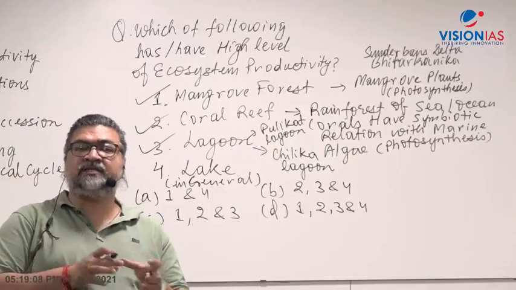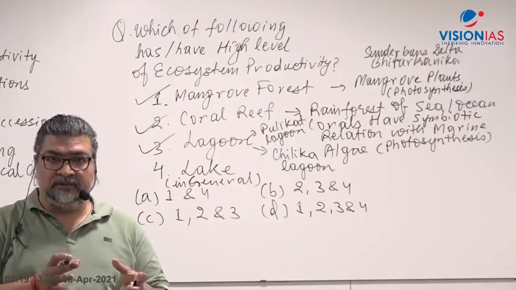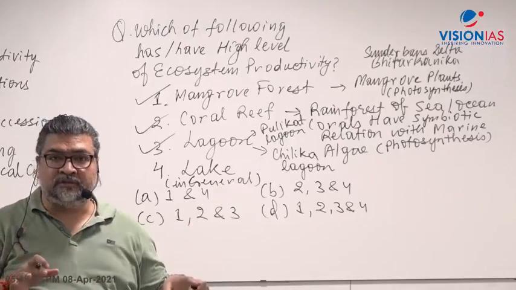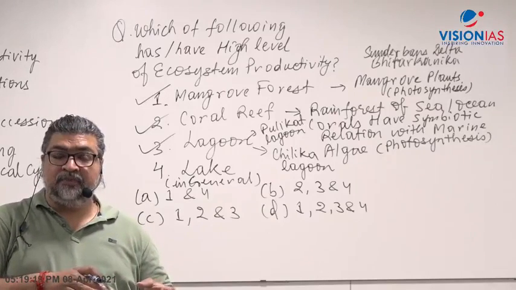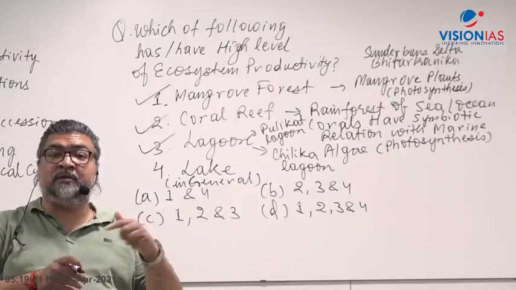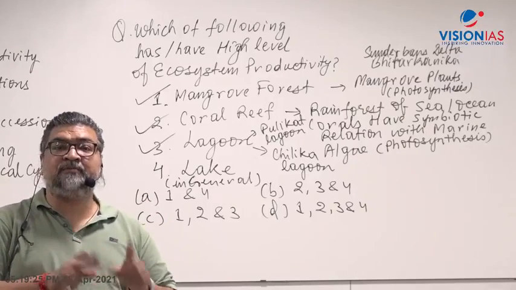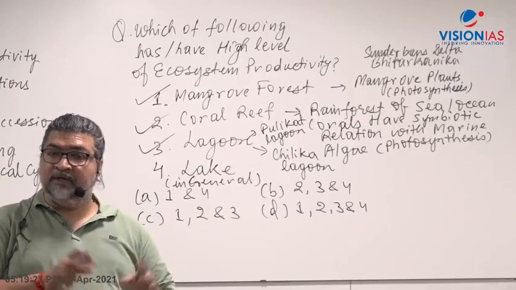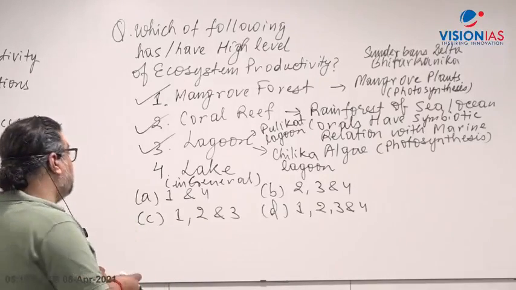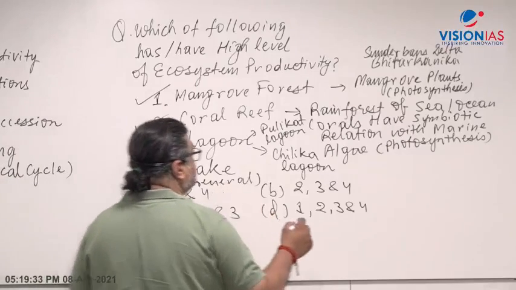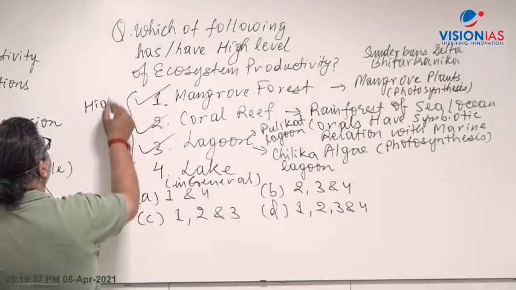Some types of lakes are like lagoons, or they become wetlands, land covered with water. In wetlands like swampy and marshy areas, the level of photosynthesis will be higher because of the vegetation, because of the presence of plants, right? But all lakes are not like that. Lakes have a medium level of productivity. These other three have a high level of